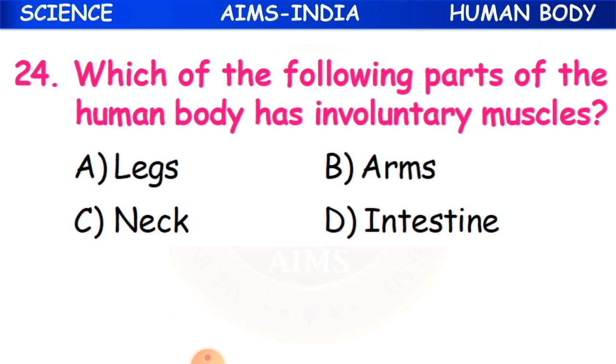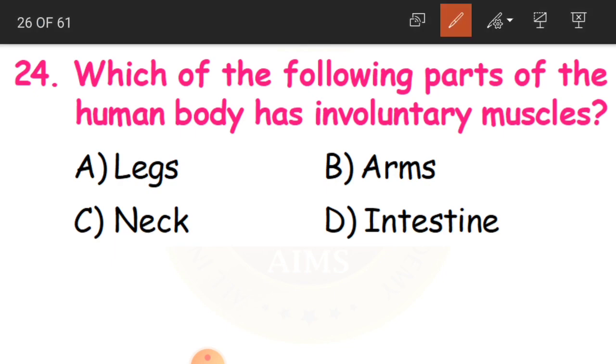24th question: which of the following parts of the human body has involuntary muscles? Involuntary muscles, in the sense the muscles are independent and not affected by other muscles or nerve activities. So they are independent muscles. What are they? Legs, arms, neck or intestine? What are they?